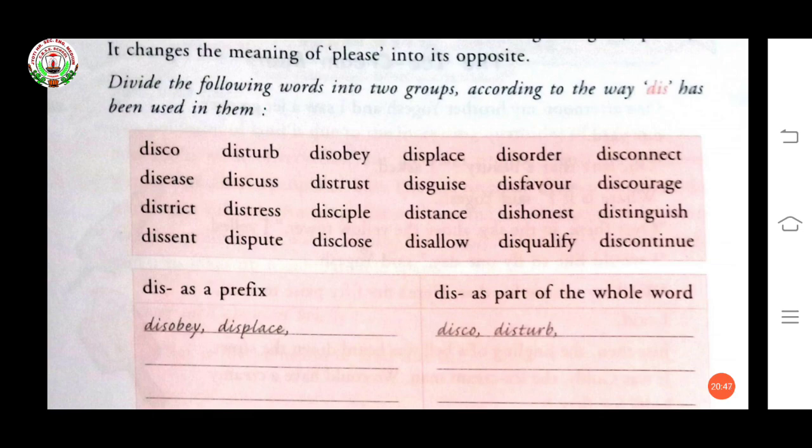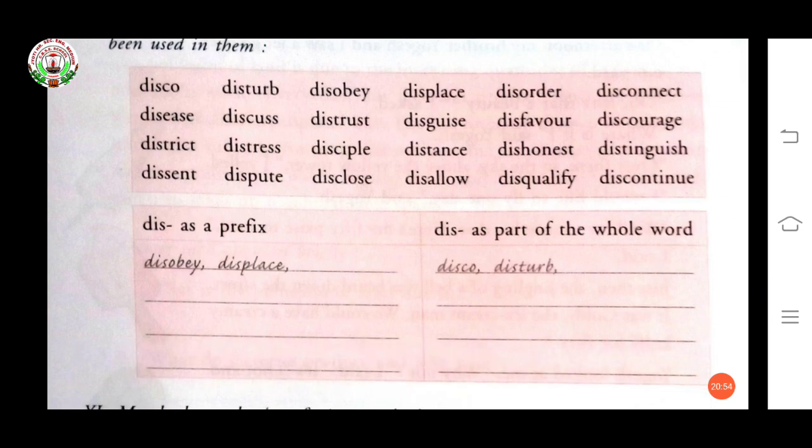Okay? So here so many words are given and you have to write in different columns: dis as a prefix and dis as a part of the whole word. Now see, dis as a prefix: disobey, displace. Now dis as part of the whole word: disco, disturb. Now what you have to do, this is also your homework.